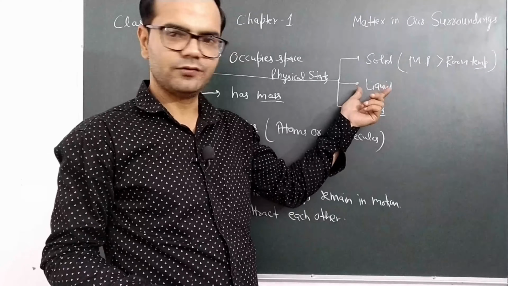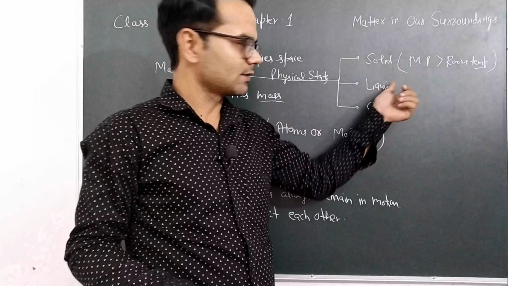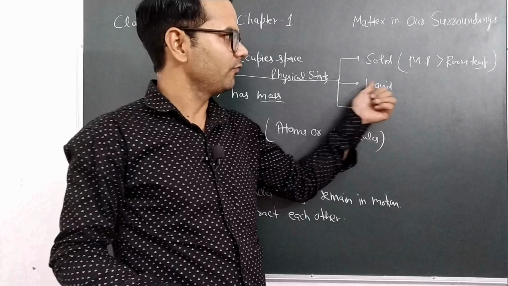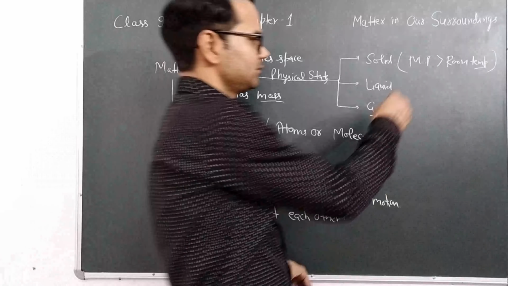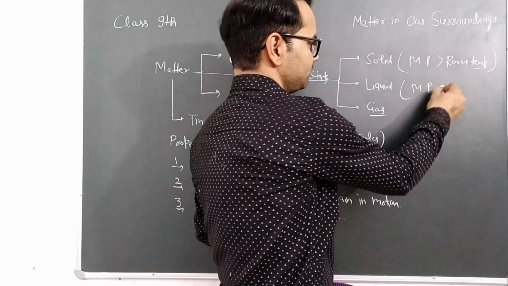Similar definition for liquid: a substance is said to be liquid when its melting point is equal to room temperature. That physical state will be liquid.